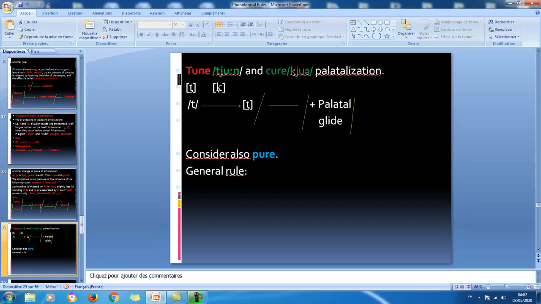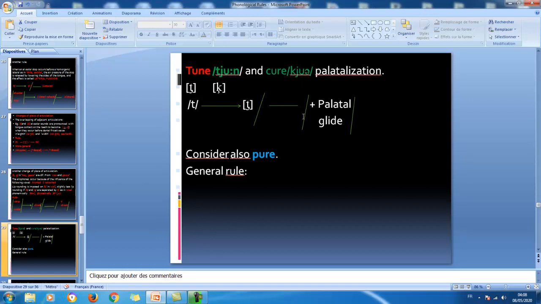This k here is palatalized. Of course, we know k is a velar sound. So since it is followed by a palatal sound here, this k is going to be palatalized. So the tongue will move a little bit forward between the region of the velar, or the soft palate, and the hard palate here. So this k will be palatalized.